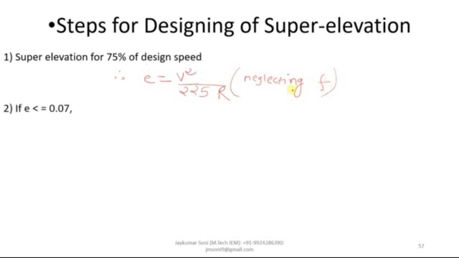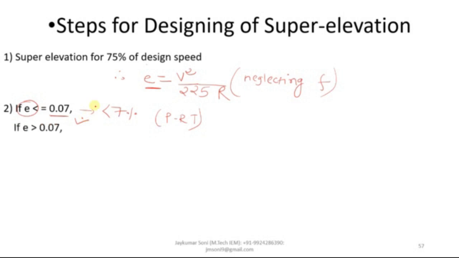Now IRC says that if you calculate E with this equation, and it comes below 0.07, meaning less than 7 percent, here we are talking about plain and rolling terrain standard condition, then the calculated value of E is the true value.